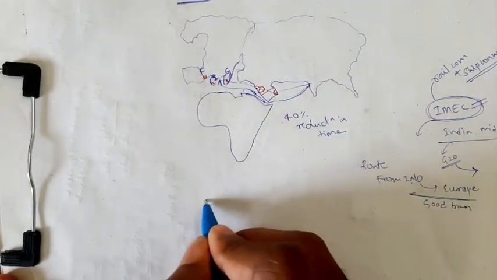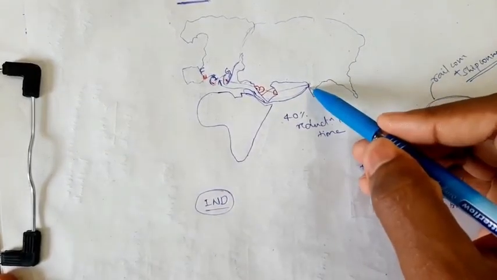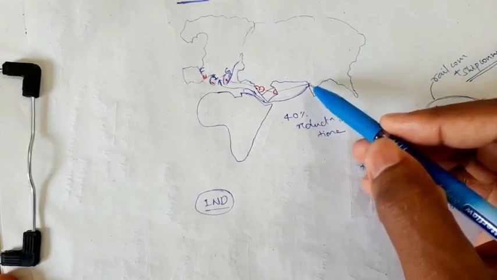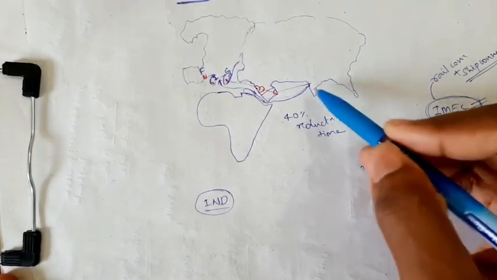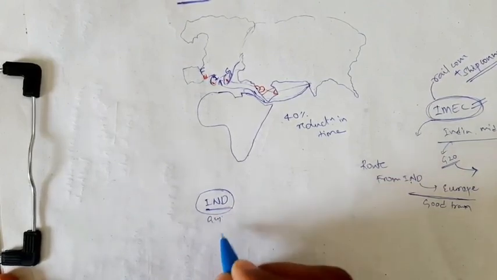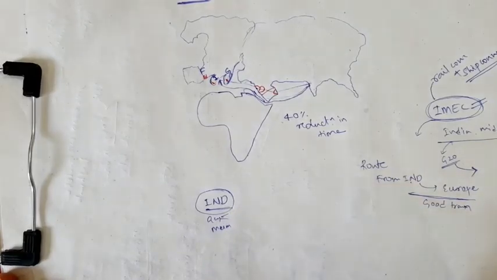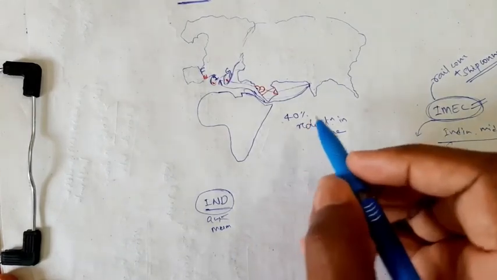The route starts with India. Where does it start? It is Gujarat and Mumbai. Some ports are involved in this route. We should know this from the examination point of view. I will show which ports are involved at last. In Gujarat, there are two ports, Mundra Port and Kandla Port, and Navi Mumbai Port. There the journey starts. Okay.